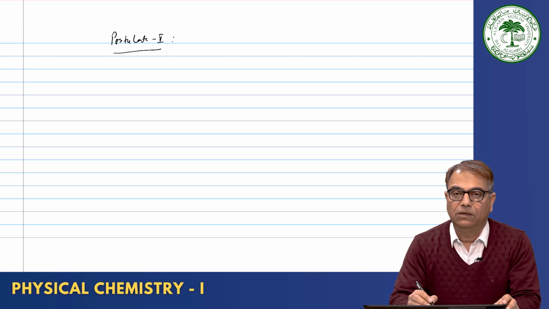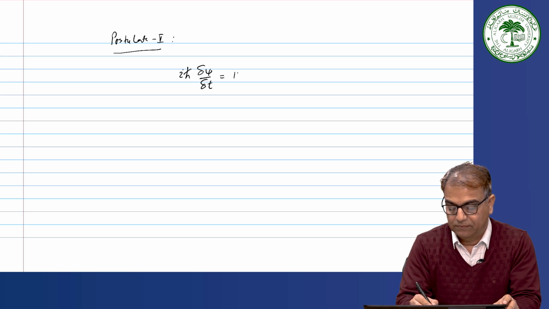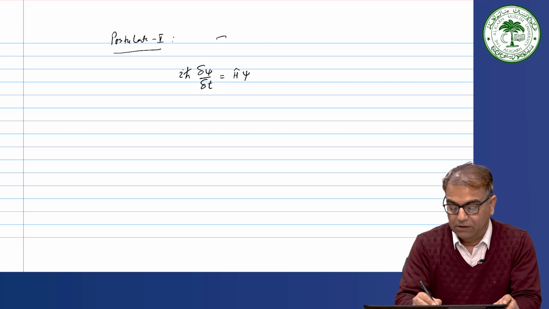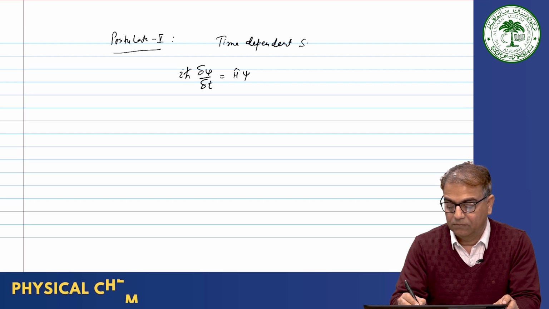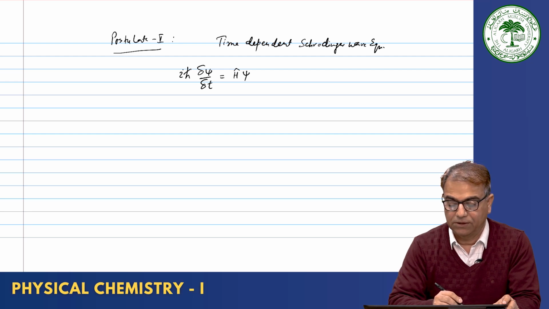It talks about the change in the wave function with respect to time, and the equation which is given is del psi by del t is equal to H psi. This is called the time dependent Schrodinger wave equation.